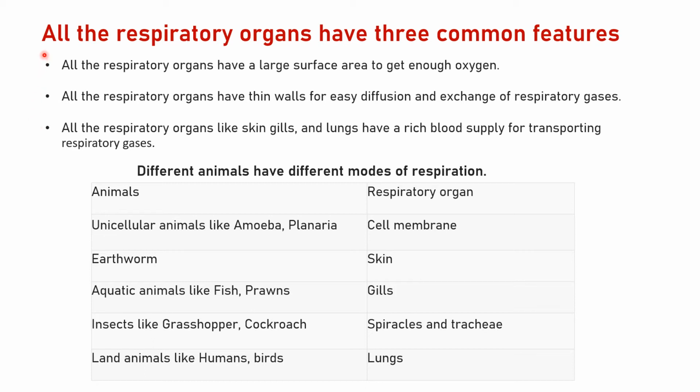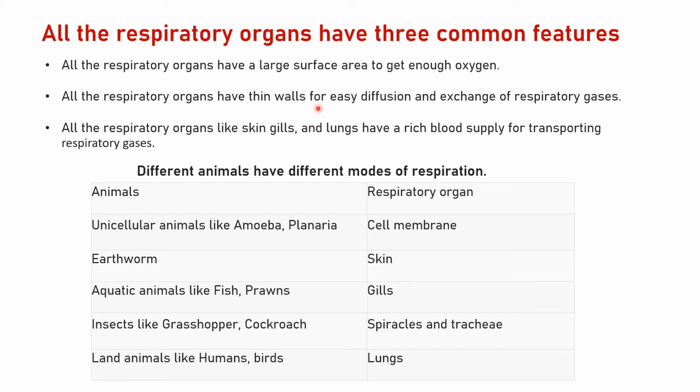What are the spatial characteristics of the respiratory organ? They must be having some characteristics, because there is exchange of gas taking place, right? So all the respiratory organs have a very large surface area, so that they can be in contact with oxygen, right? Then all the respiratory organs have a very thin wall, so the thin wall facilitates the diffusion of gases, the exchange of gases, right? Okay, there should be a semi-permeable membrane, right? The thin wall helps in the diffusion or the exchange of gases.